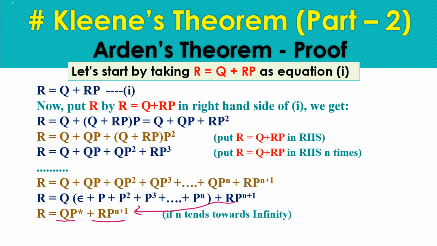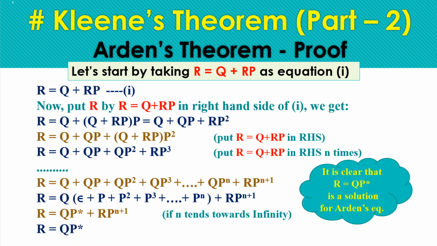Okay, so qp star. If n tends toward infinity, then we can always ignore this value. This is the mathematical rule. So after ignoring this value, we can conclude that this equation has a unique solution, that is r equals qp star. So it is clear that r equals qp star is a solution for Arden's equation.